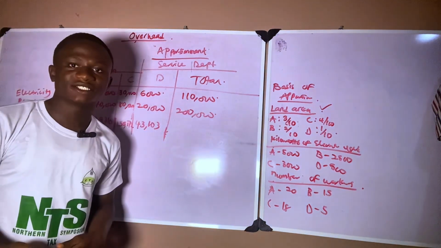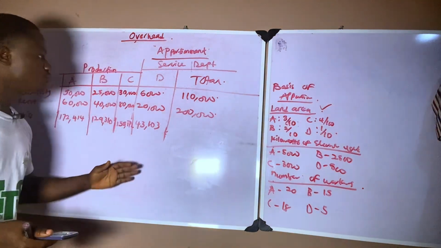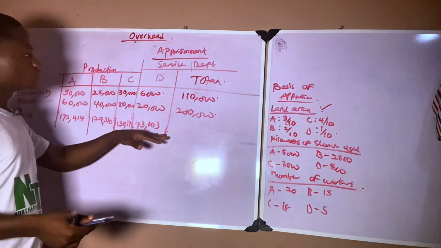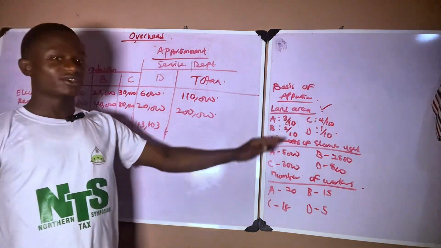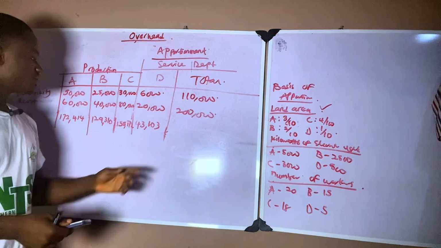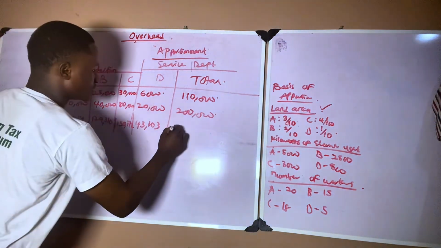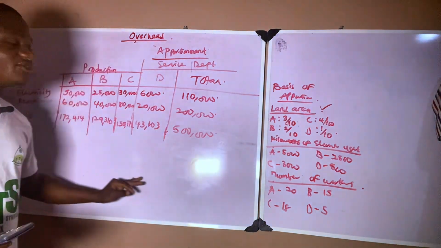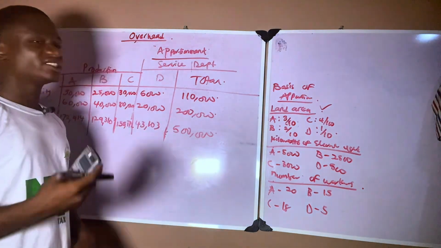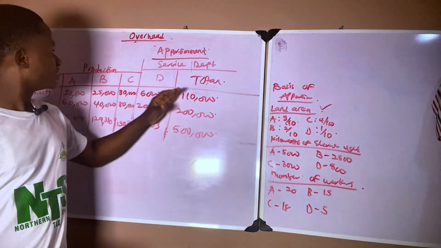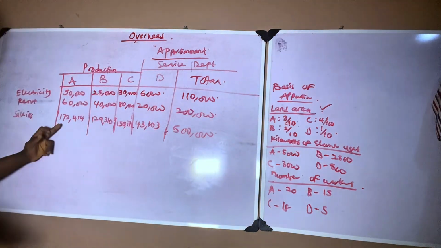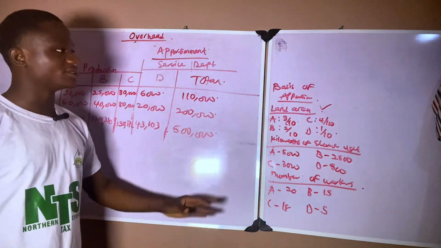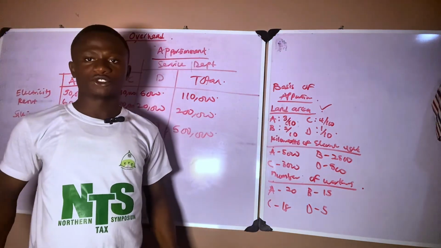Ladies and gentlemen, we've come to the end of apportioning all the costs to each department using the basis of apportionment. And of course, if you add all this together, it should give you 500,000 naira. So you've seen how we've apportioned electricity, rent, salaries into different departments, both production department and service department, using different bases of apportionment.